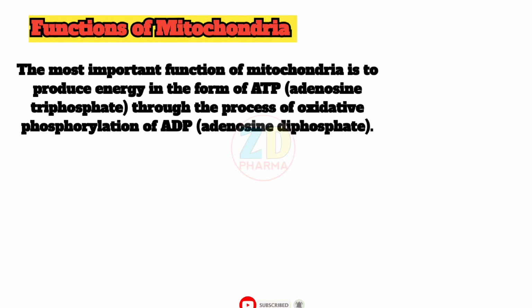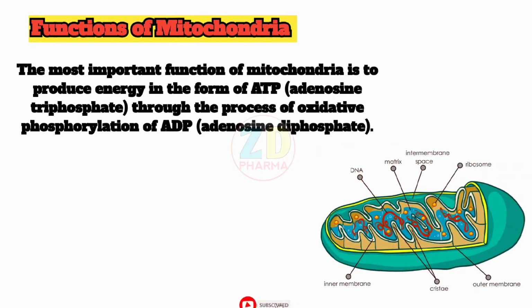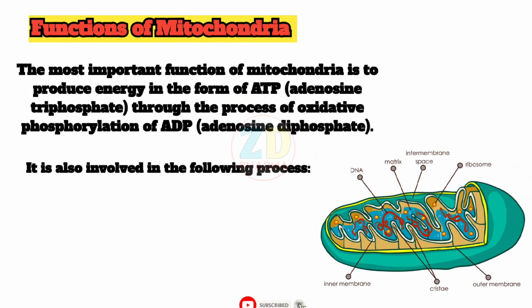Functions of mitochondria. The most important function of mitochondria is to produce energy in the form of ATP, adenosine triphosphate, through the process of oxidative phosphorylation of ADP, adenosine diphosphate. It is also involved in the following processes.